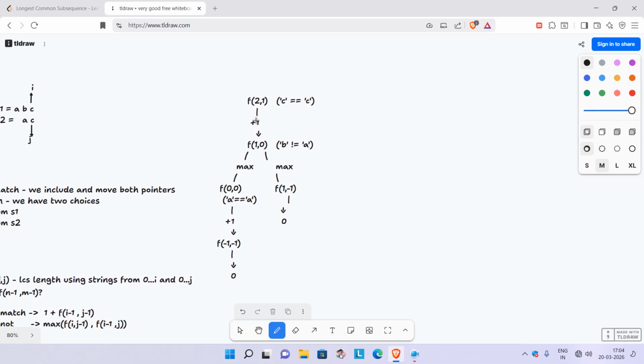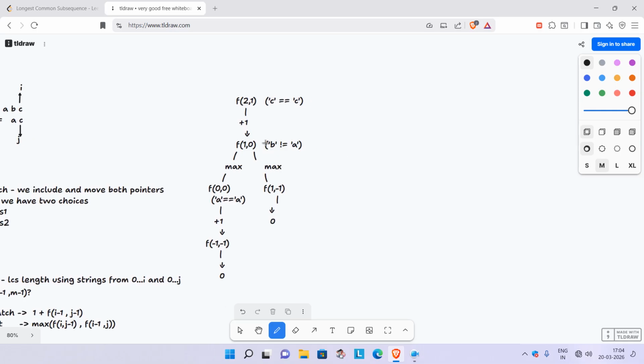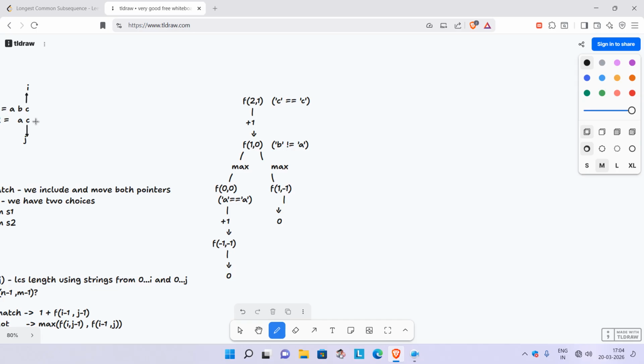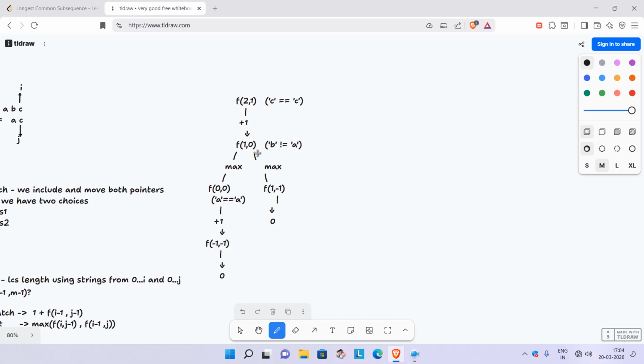Now the characters are not matching: at i there's a b and at j there's an a. So there are two options: move the i pointer, which becomes 0 comma 0, or move the j pointer, which becomes f of 1 comma minus 1.